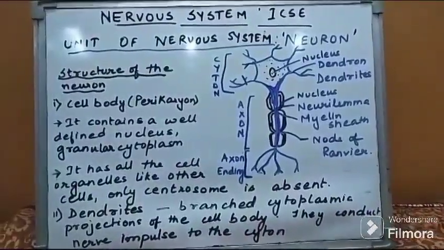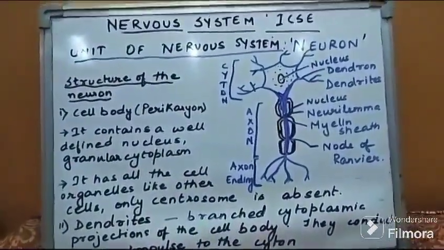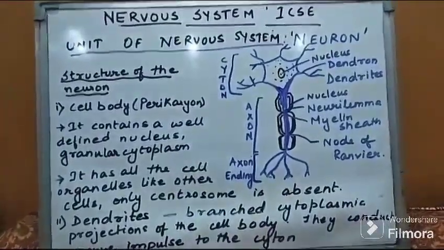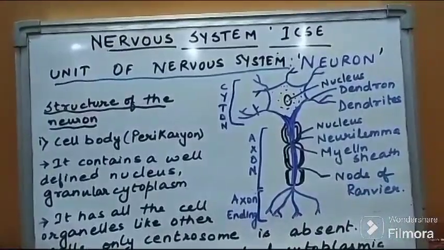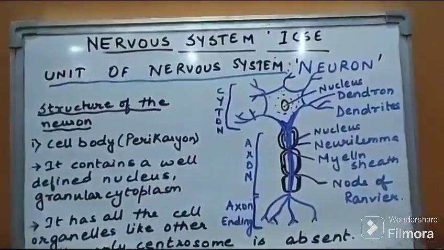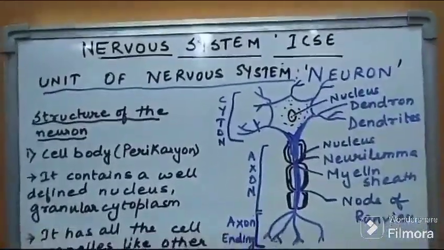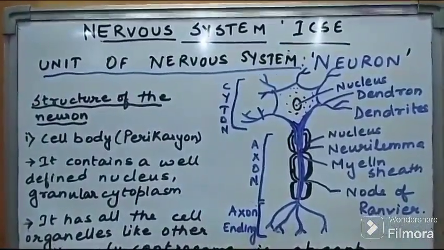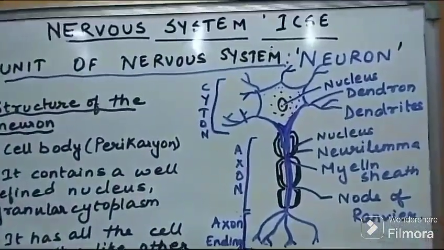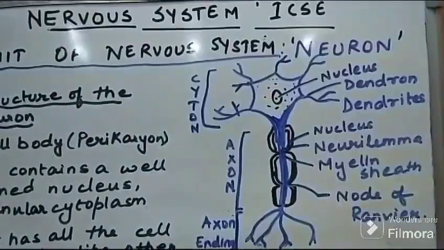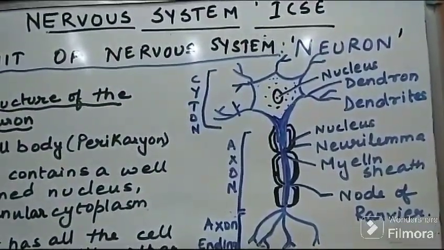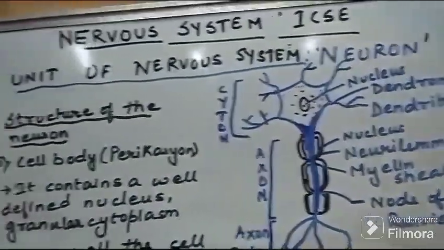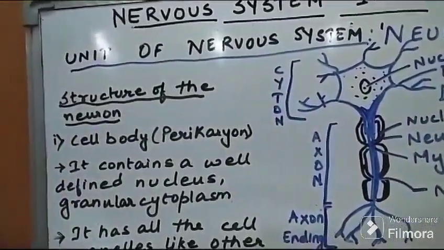With the next part under the nervous system, which is the main part of the chapter, the unit of the nervous system. The structural and functional unit of the nervous system is called the neuron. This is the structure on the board, the structure of the neuron, with its different parts labeled properly. So what are the parts of the neuron?